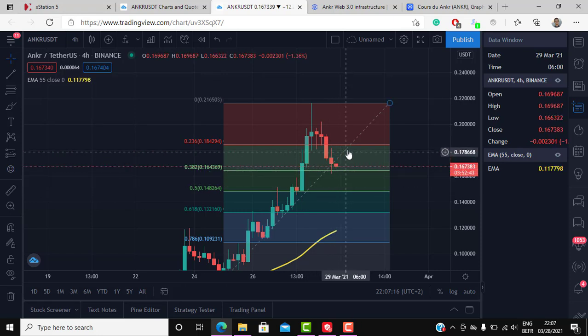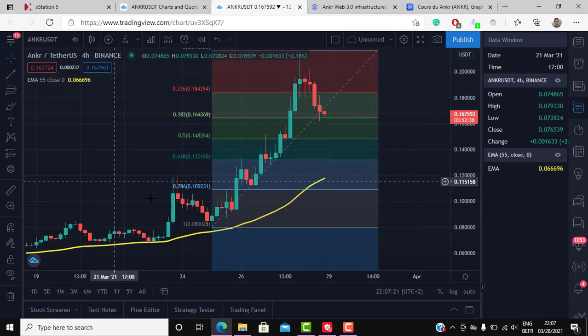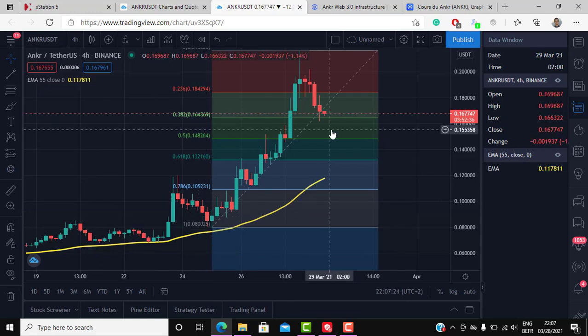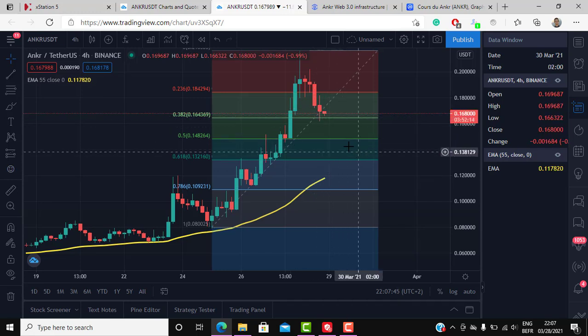So we can bounce a little bit up here and then create a bear flag, which is a very probable scenario. Or we could have a direct flush out like we did here, a direct flush out back to the 0.50 area, or maybe the 0.61 area, which is the golden zone here. And here the EMA will go up, and the price is going down, and if they meet on the way, around this area between the 0.5 and the 0.61, this could be a great buying opportunity.